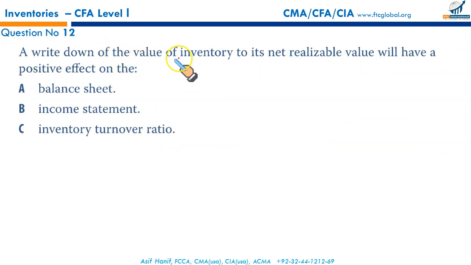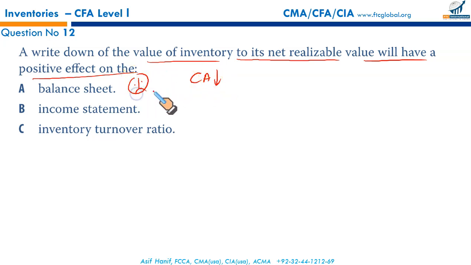Now, a write-down of the value of inventory to its net realizable value will have a positive effect on what? When you write down inventory, your current assets fall. When your current assets fall, it is bad for the balance sheet. The balance sheet will be negatively affected, so this is a wrong option. This write-down is a loss for the company, so it is reflected badly on the income statement, not positively. Your net income will fall. This is bad as well. Then it has to be C.